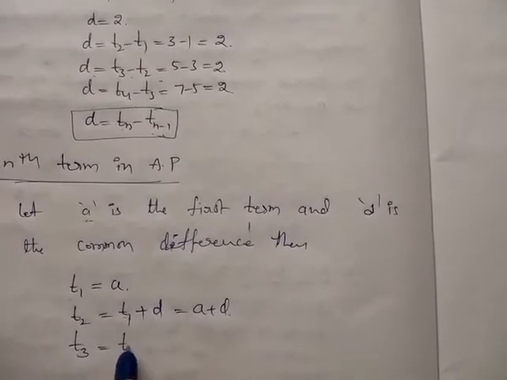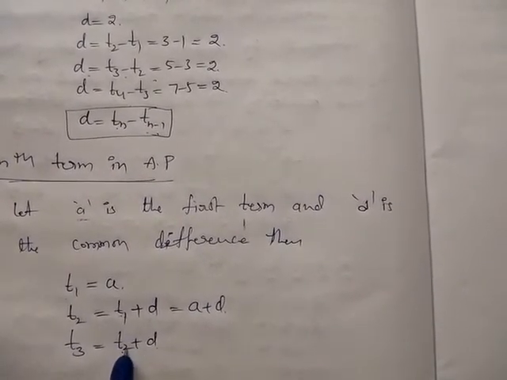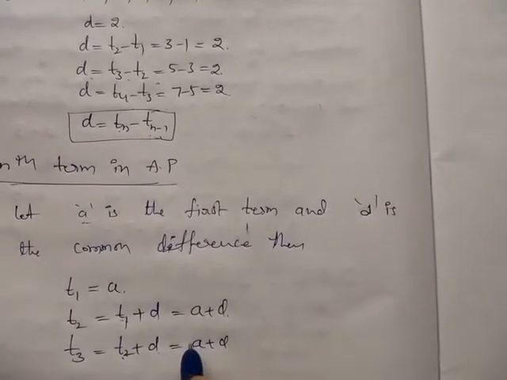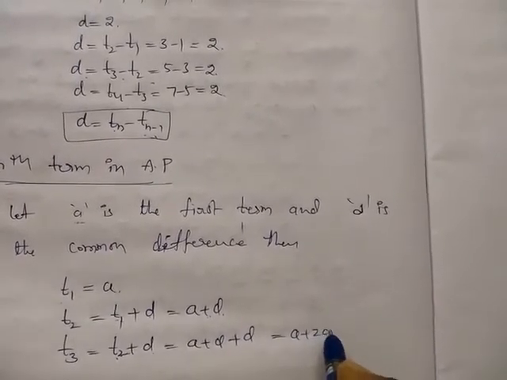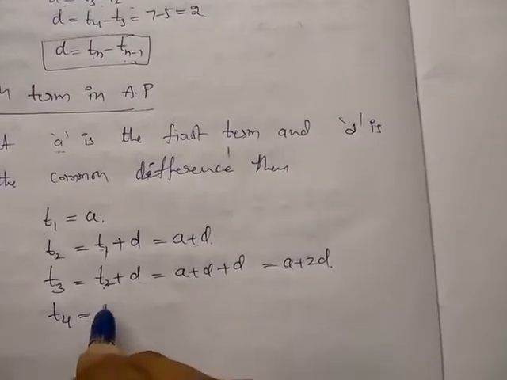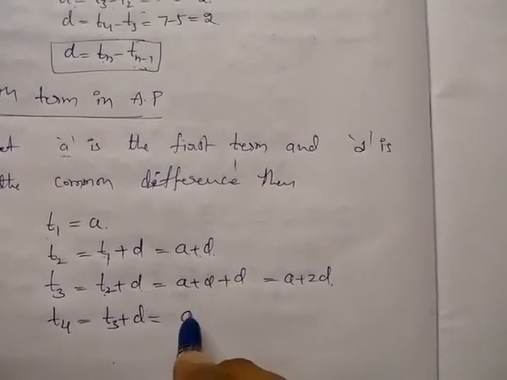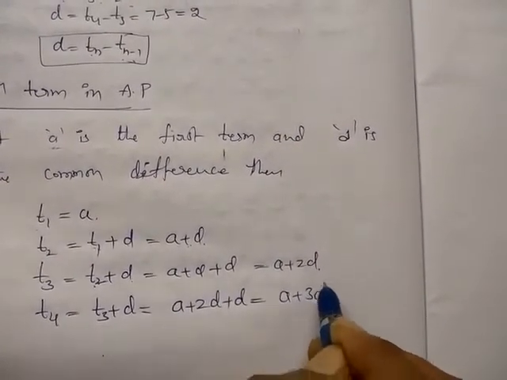T3 is equal to T2 plus d. If you add the common difference to the second term, it becomes the third term. So a plus d is T2, a plus d plus d. So it becomes a plus 2d. So T4 is equal to the third term plus the common difference. Third term a plus 2d plus d. So a plus 3d. We get a plus 3d.